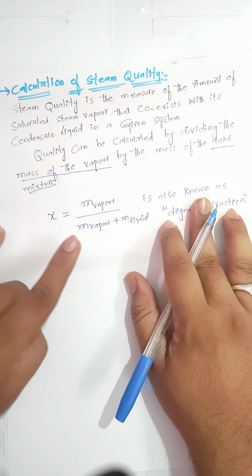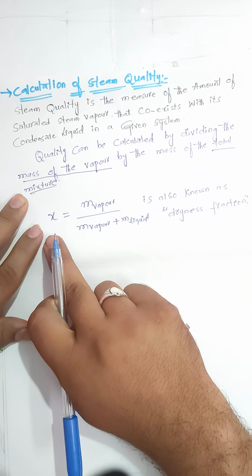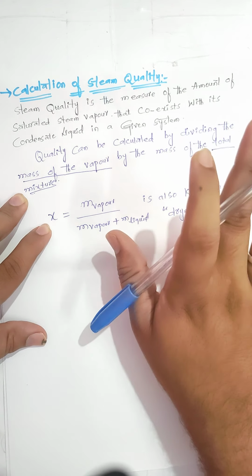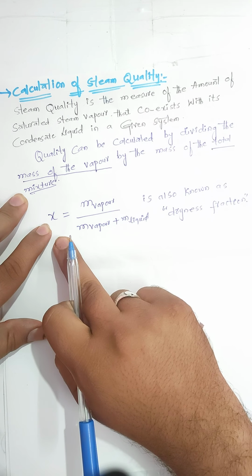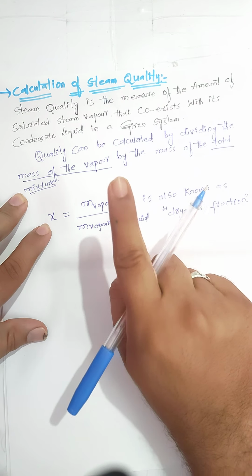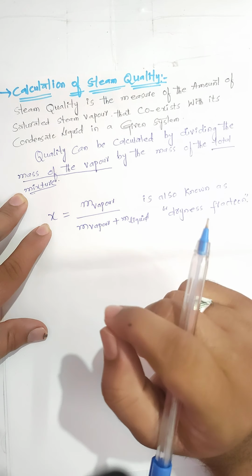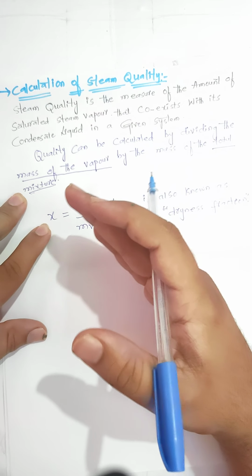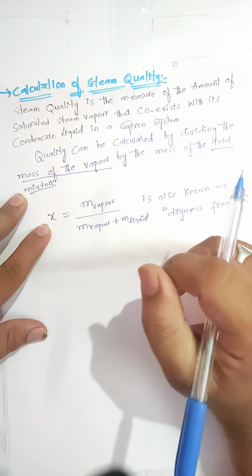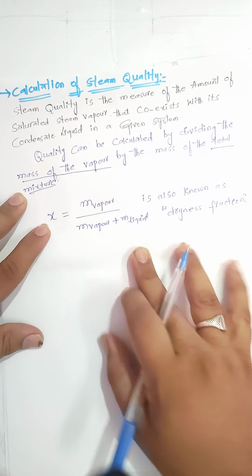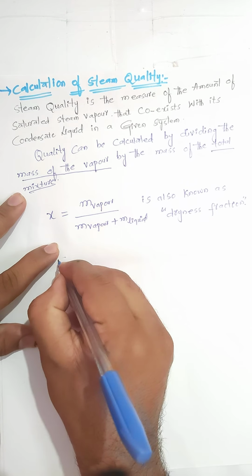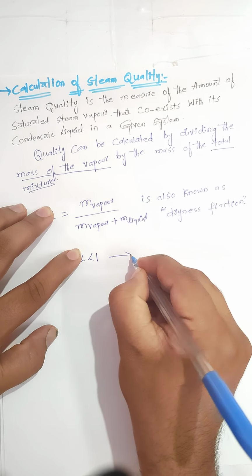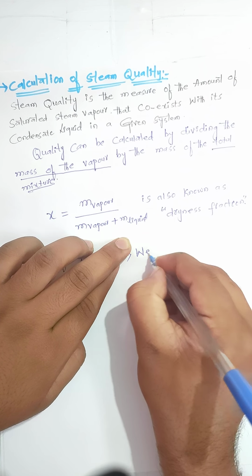Okay, so generally we know very well, if this X value is lesser than 1, we can say it is wet steam. If X value is lesser than 1, like 0.96, 0.93, such type of steam we can say as wet steam.